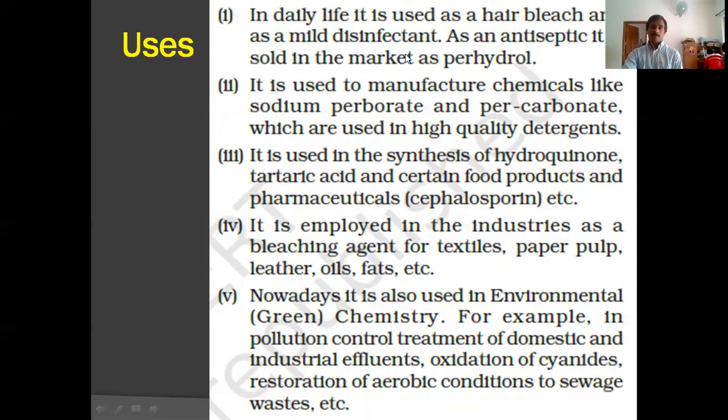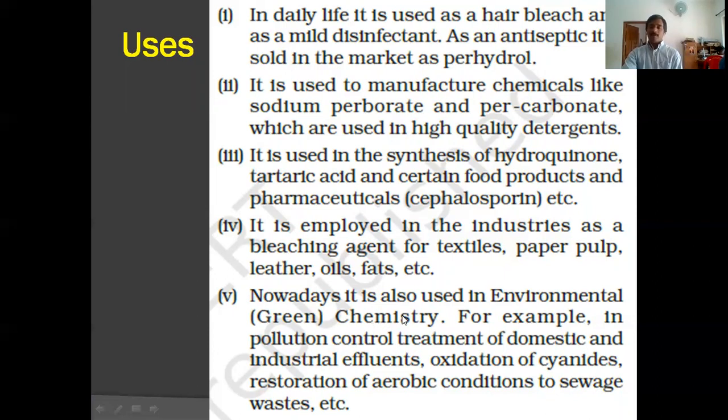Now the uses of hydrogen peroxide. It can be used as a hair bleach, and as an antiseptic it is sold in the market as perhydrol. It is used to manufacture chemicals, for example sodium perborate and percarbonate, which are used in high quality detergents. And it is used in synthesis of many organic compounds, for example hydroquinone, tartaric acid, certain food products, and the preparation of pharmaceuticals.